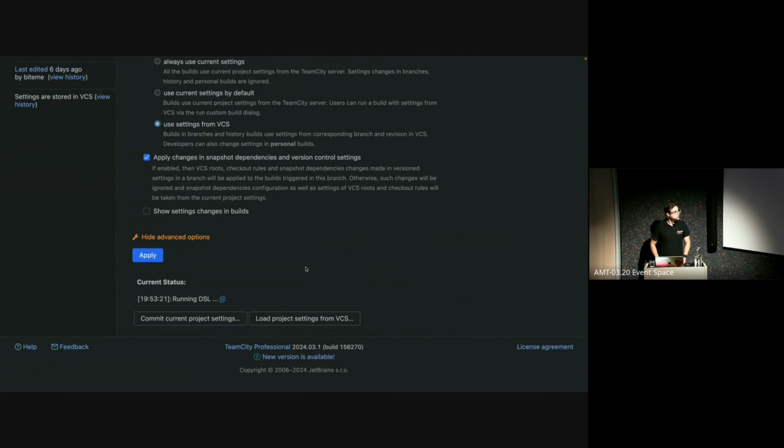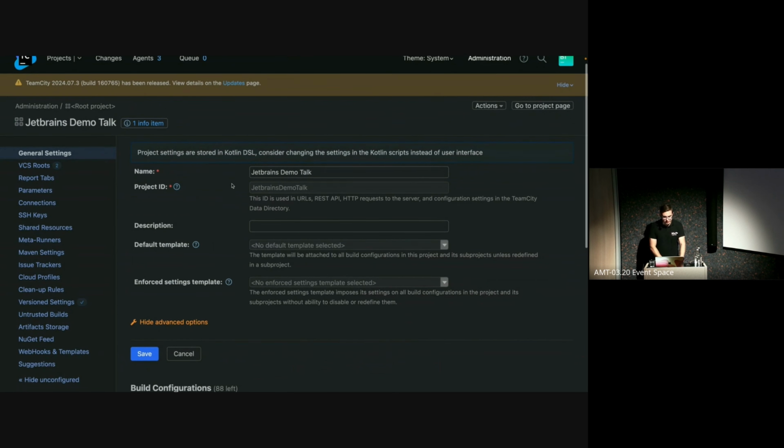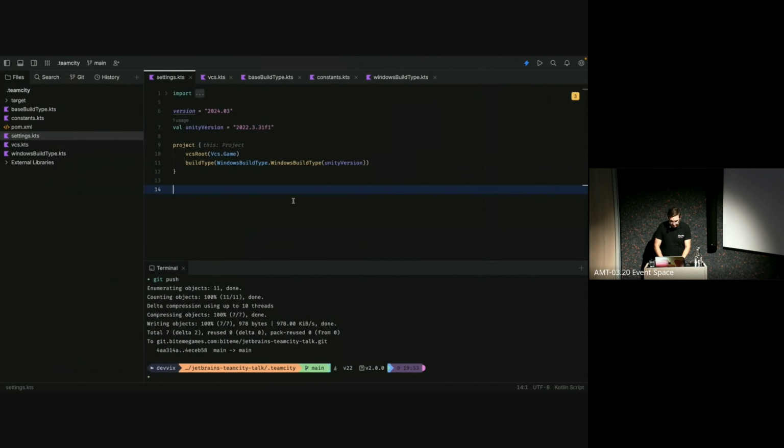Voila, that is now done. If we now go look at our general settings again, you'll see that we have the exact same Windows build as before with the exact same steps, so I'm not going to show them in detail again. But this is now fully modular. And to prove that, let's add a few more.